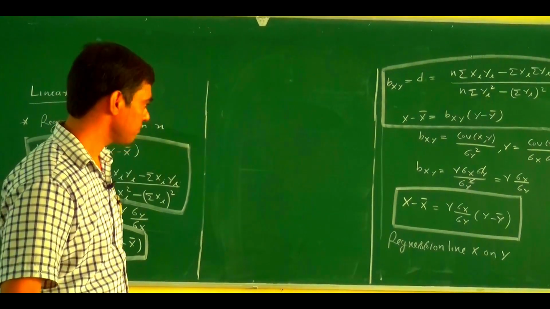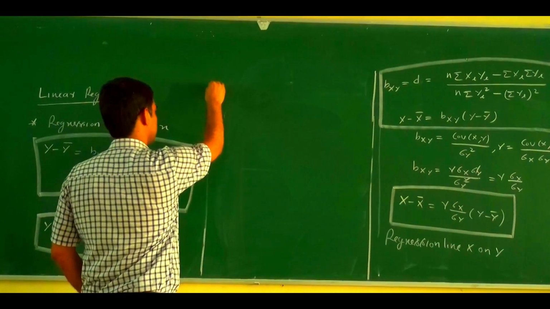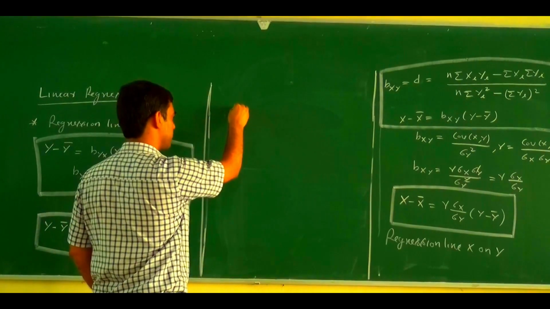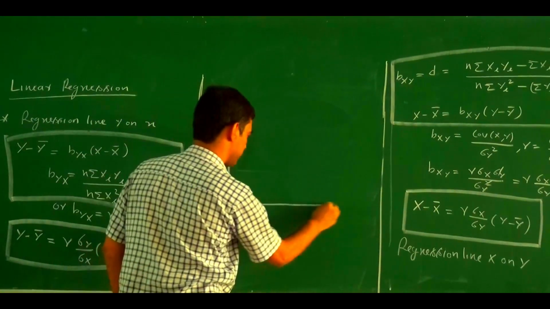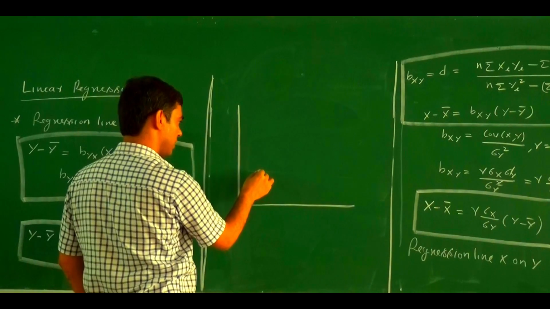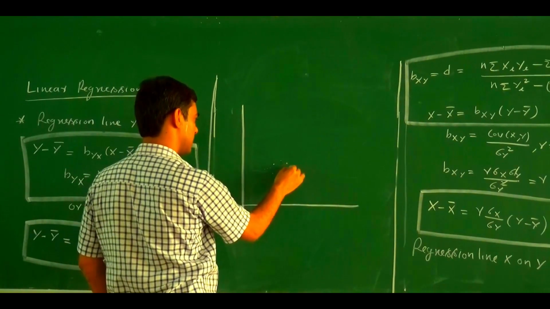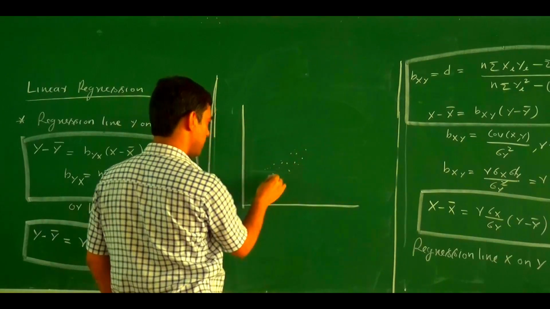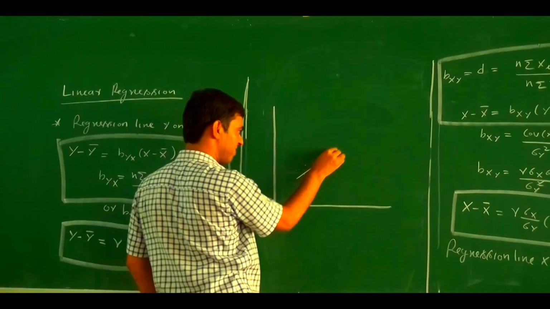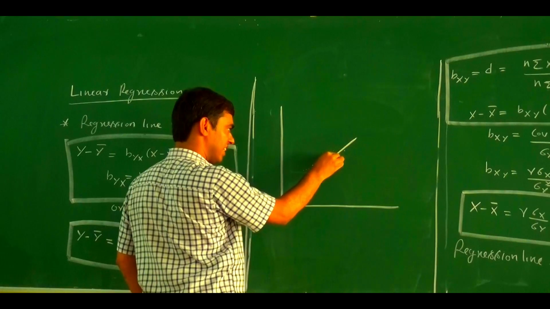If you closely observe, suppose this is the data. These are the data and the scatter diagram. This one is a scatter diagram, and this one is an average line.